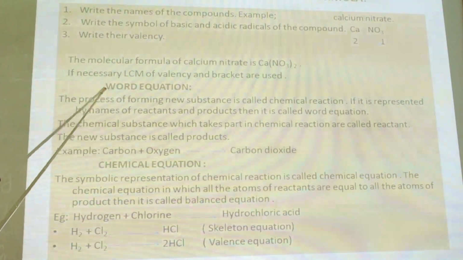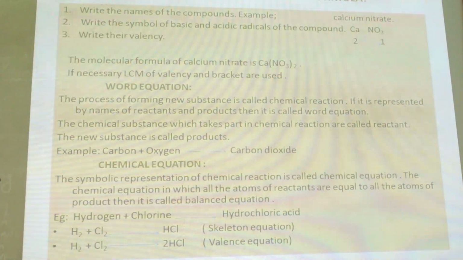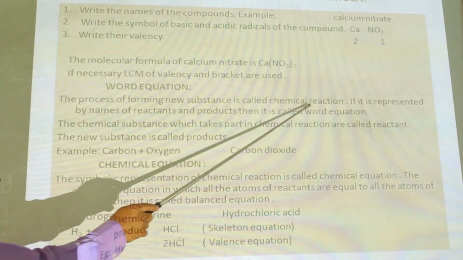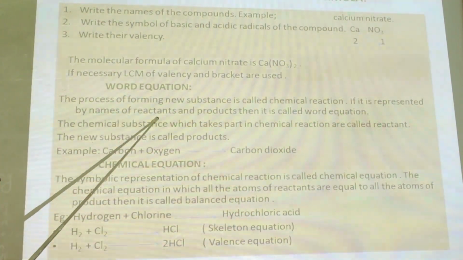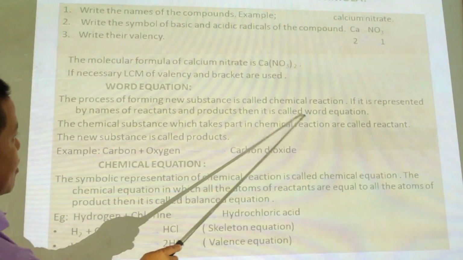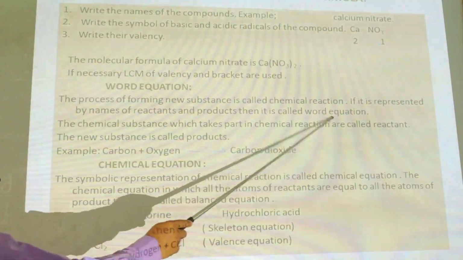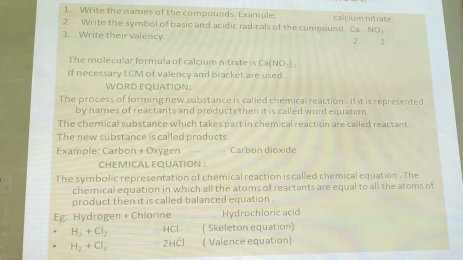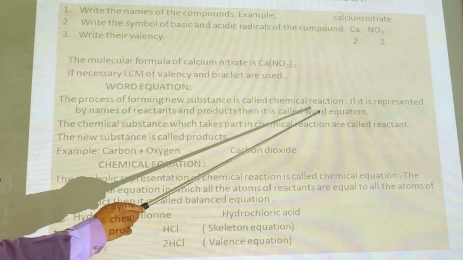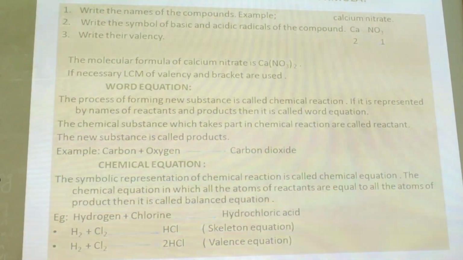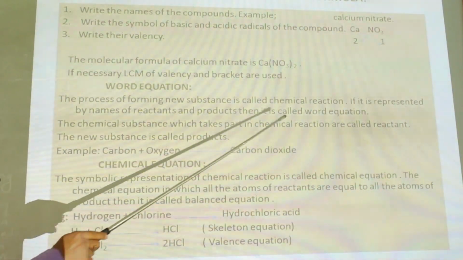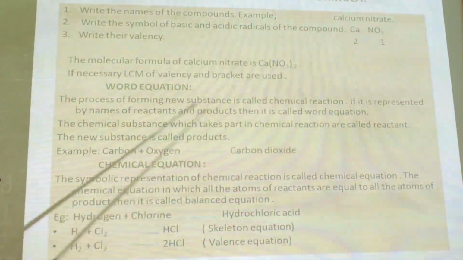Word equation. The process of forming a new substance is called a chemical reaction. If it is represented by the names of reactants and products, then it is called a word equation. So the chemical reaction which is represented by the names of the compounds present in the reaction, with the products also written in the form of their names, is called a word equation.